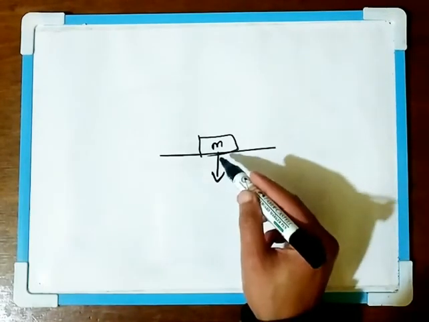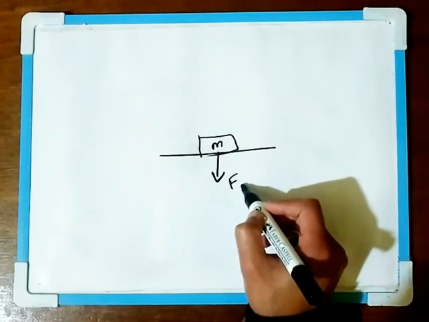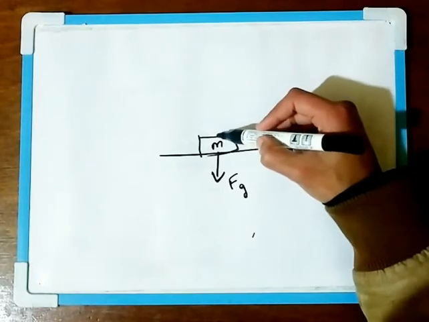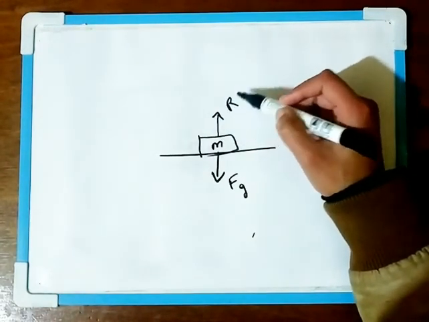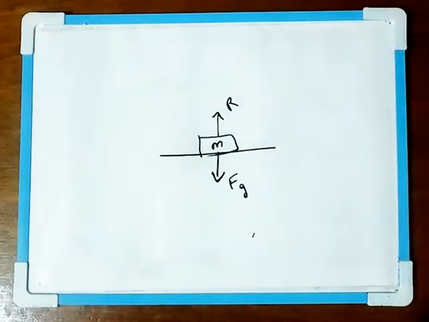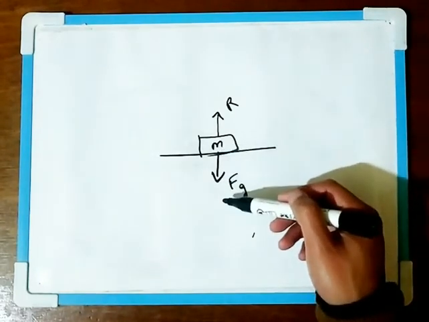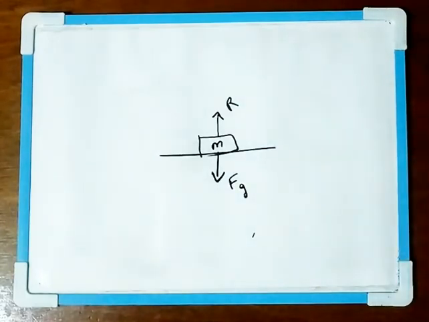If this block of mass m experiences a force which is downwards, which is the force of gravity, Fg, then according to the law there will be an equal and opposite reaction. So that reaction will be a force R, which is in the opposite direction. So here we have the action, which is the force acting downwards, and then we have the reaction, which is the force acting upwards.